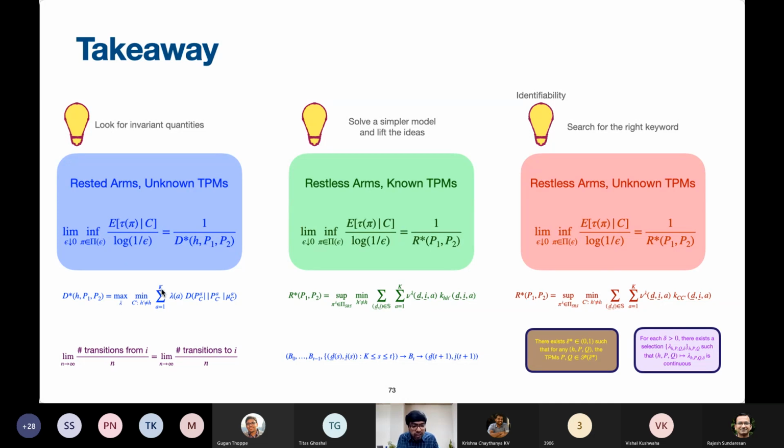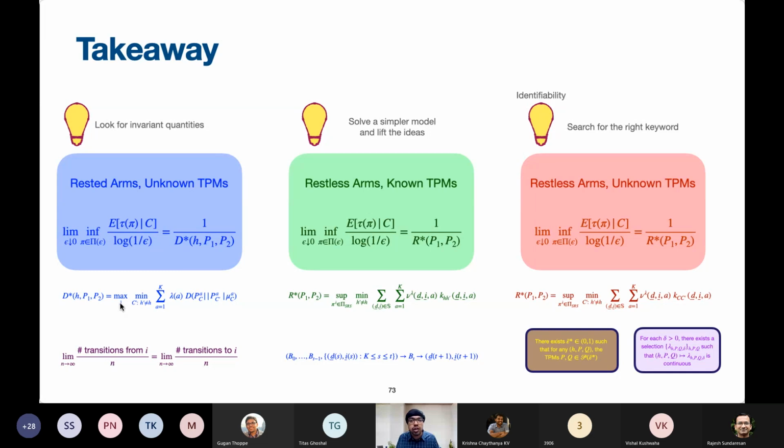All I do know is that in the finite case, where k is finite, in the rested case, the mass is evenly distributed on the non-odd arms. That is, the optimal distribution lambda puts a certain mass lambda star on the odd arm, and it distributes the remaining mass 1 minus lambda star among the k minus 1 non-odd arms. So this is the structure of the optimal solution in the rested case.